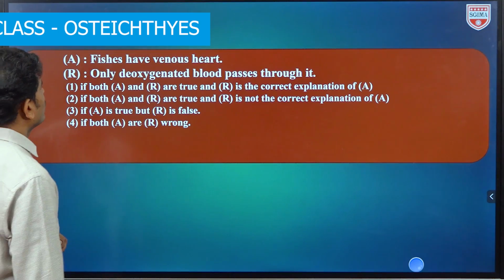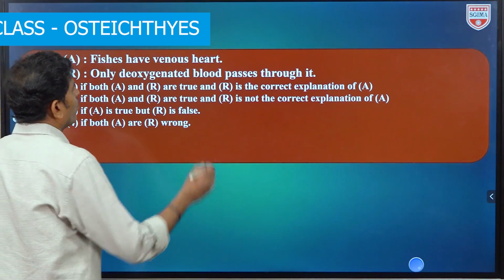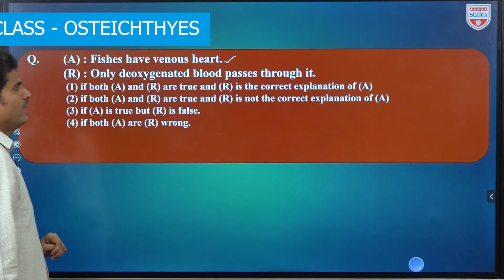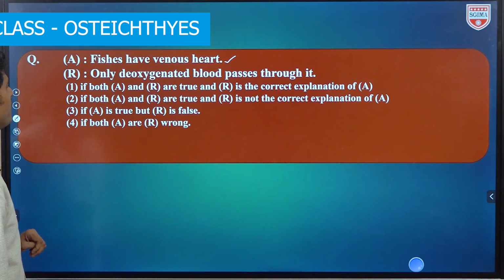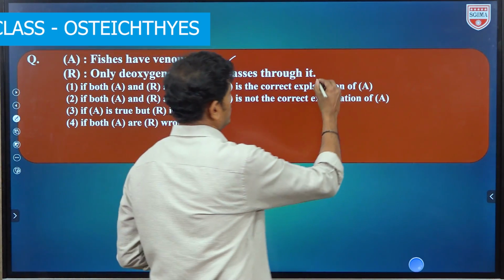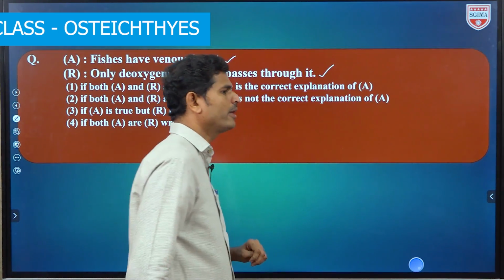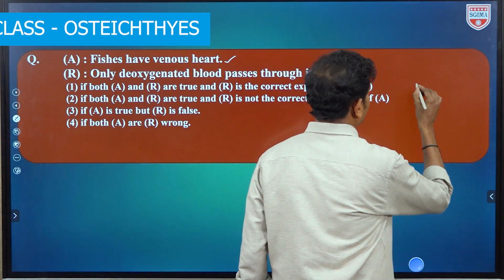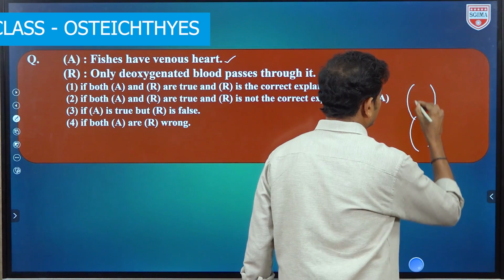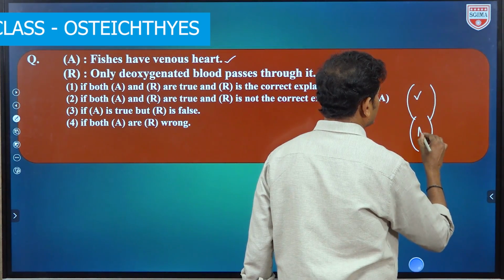Assertion: fishes have a venous heart, that is a venous heart. Correct only, we saw this already. Reason: only deoxygenated blood passes through it. So the heart has 2 chambers, as we have seen so far. Upper one is the ventricle and lower one is the auricle.